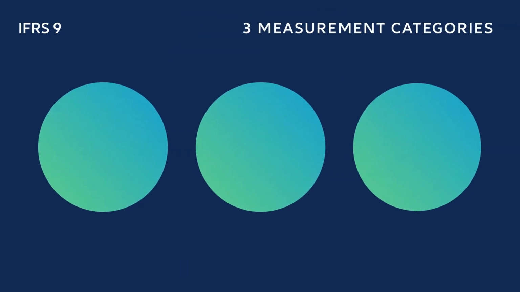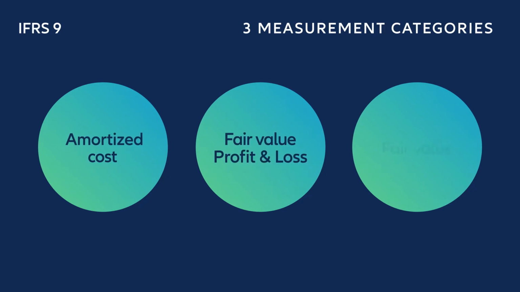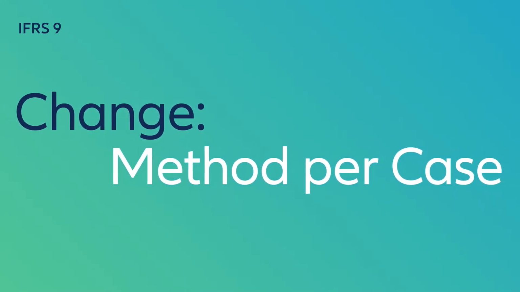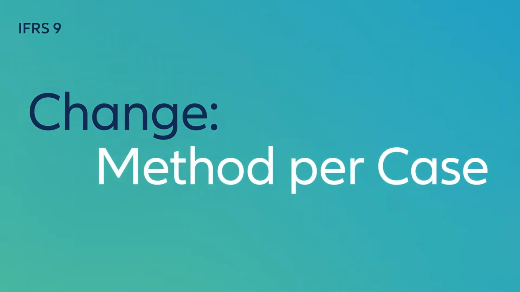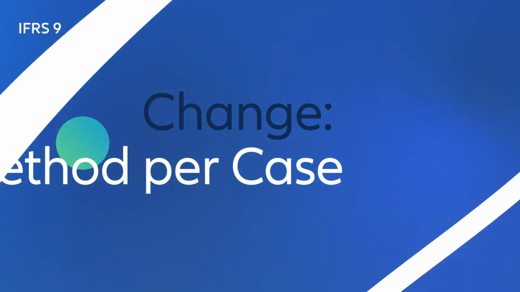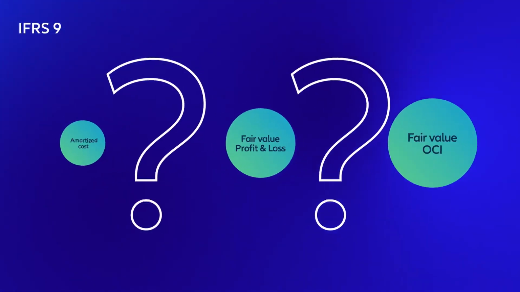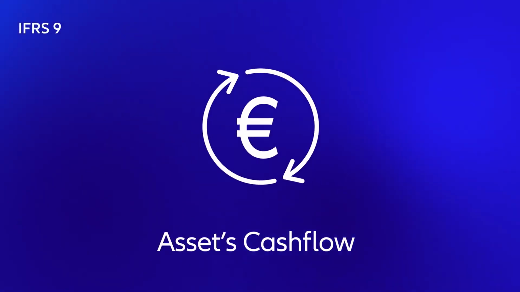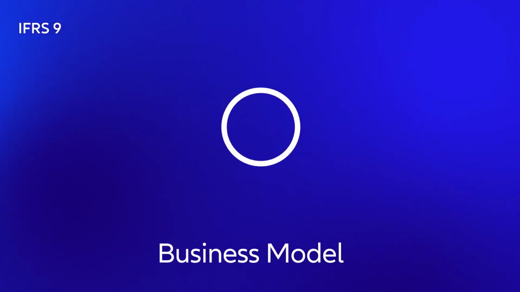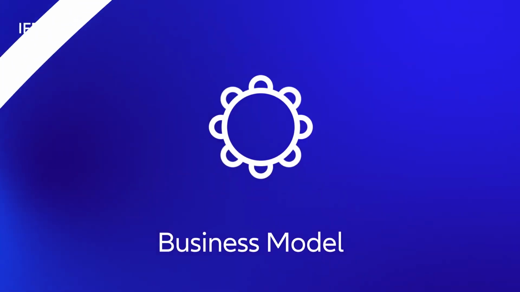In general, the three measurement categories remain the same: amortized cost, fair value through profit and loss, and fair value through other comprehensive income, or OCI for short. What changes is which method is applied in which case. But how do we decide which asset falls under which classification? Well, that depends on assets' cash flow characteristics and on the company's respective business model.